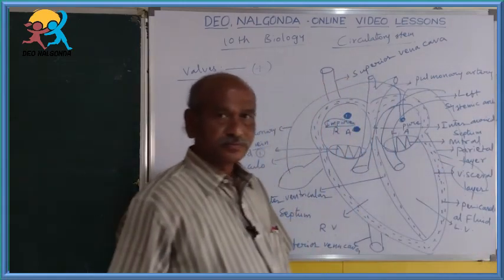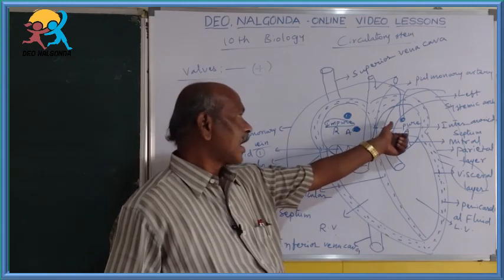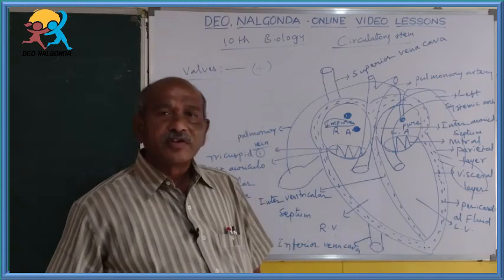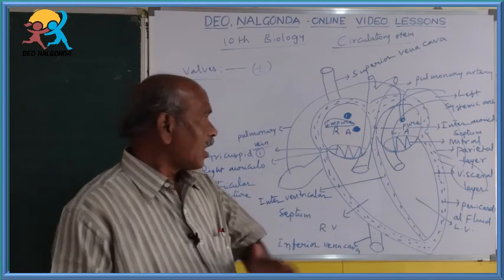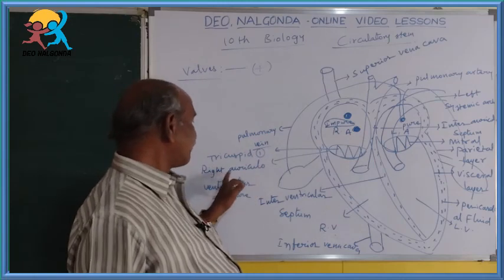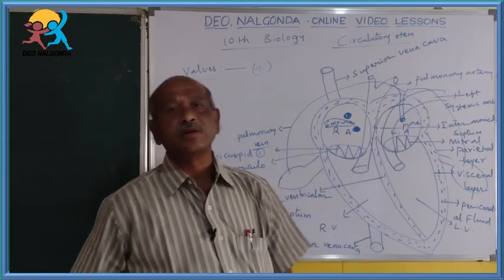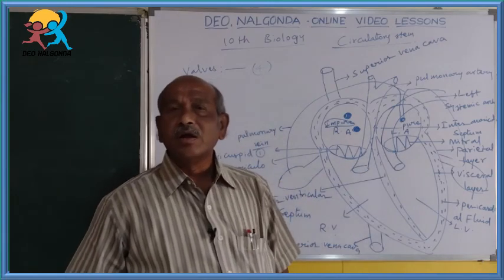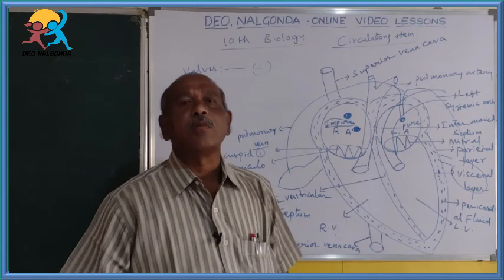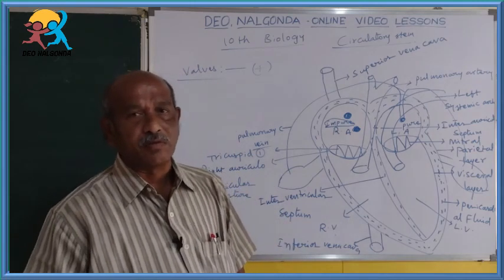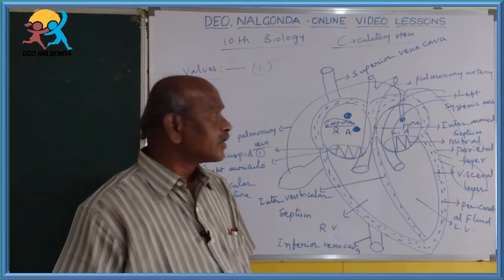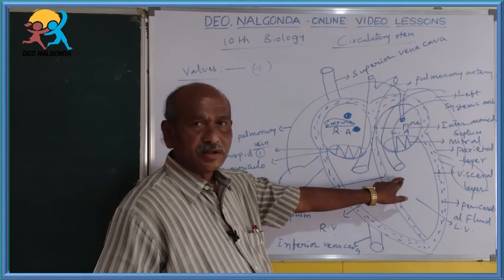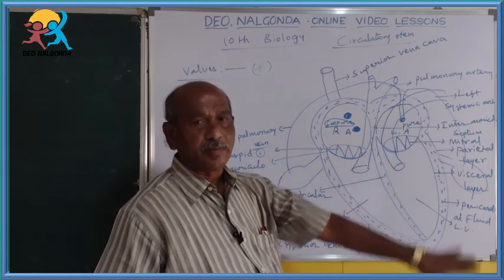So, the mitral valve. Once again, the left auricle also opens into the left ventricle by an aperture. That aperture is called the left auriculoventricular aperture. That aperture is guarded by two valves. That's why it is called the bicuspid valve or mitral valve. So, the mitral valve is located between the left auricle and left ventricle, that means at the left auriculoventricular aperture.